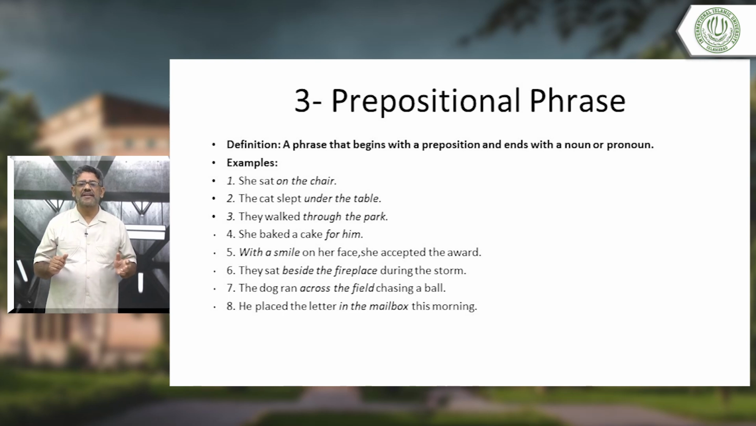The dog ran across the field chasing a ball. What is the preposition here? Yes, across, very good. The field. The field is the noun, good. Number 8, he placed the letter in the mailbox this morning.